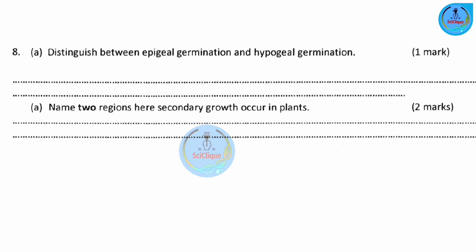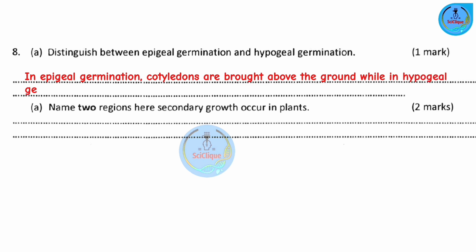Question number 8. Distinguish between epigeal germination and hypogeal germination. So in epigeal germination, cotyledons are brought above the ground level, while in hypogeal germination, the cotyledons remain below the surface. Part B. Name two regions where secondary growth occurs in plants.